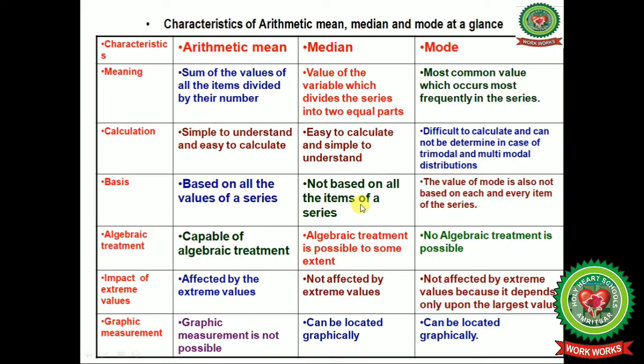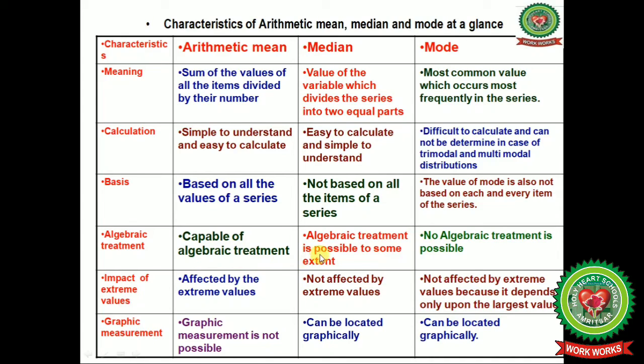But the median is not based on the extreme values. It is not based on all the items of the series, as the middle value is considered as the median, and that divides the series into 2 equal parts. While the value of mode is also not based on each and every item of the series. The value that occurs the maximum number of times will be considered as the mode.